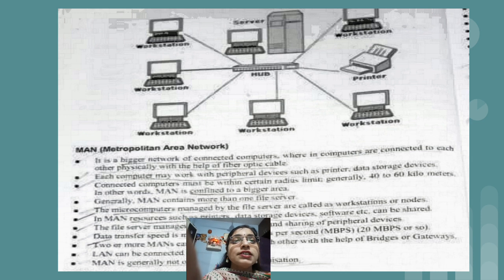So many points are common. If we consider the differences, then in case of LAN, it is a small area network, 1 kilometer distance, 10 Mbps speed. And in case of MAN it is a bigger area network, 40 to 60 kilometers, and the data transfer speed is 20 Mbps. And other points are common in LAN and MAN other than the three which I have enlisted.